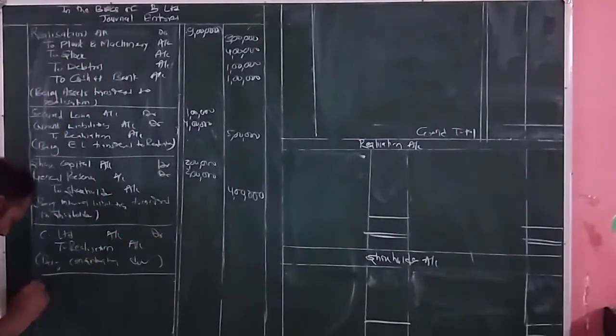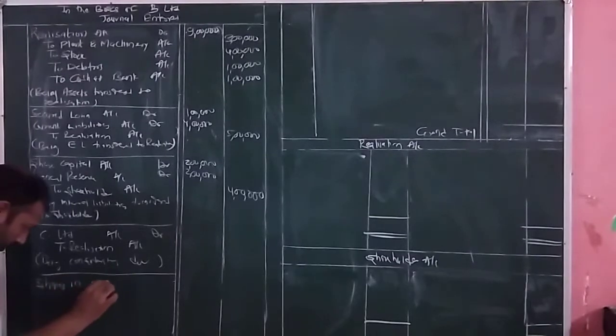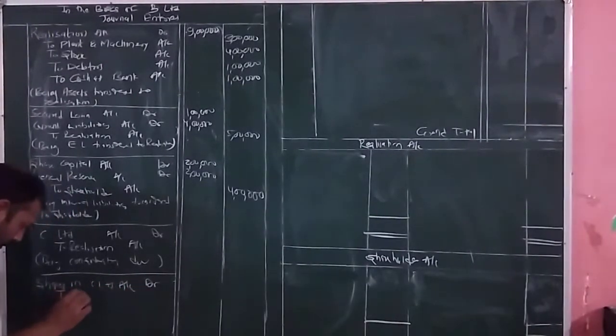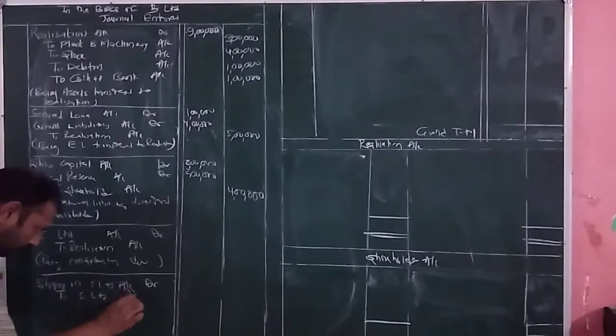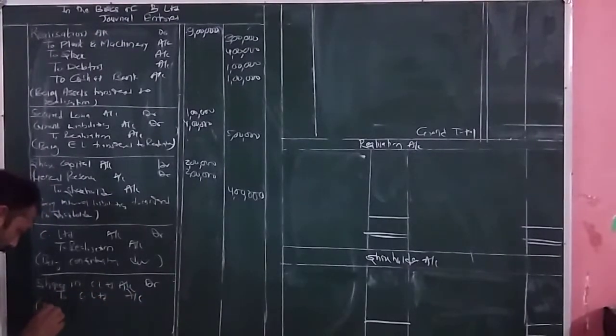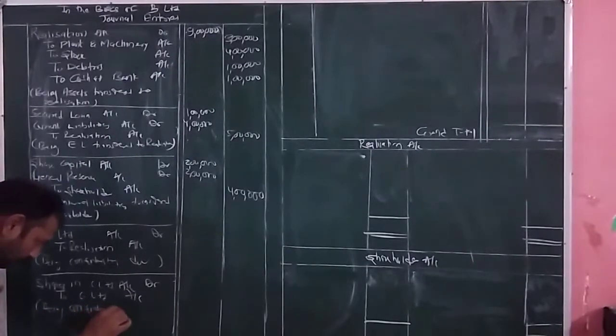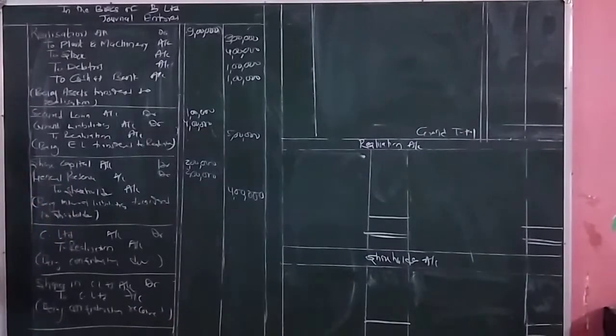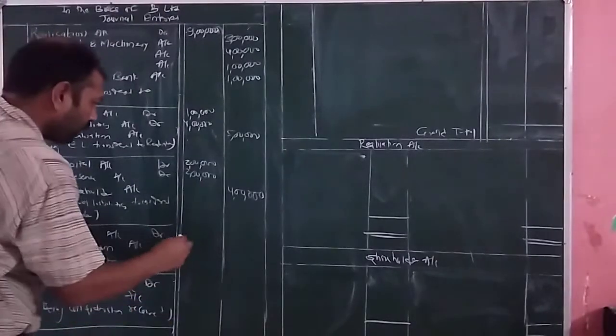So the receipt will be shares in C Limited account debit to C Limited account, being consideration received, and the amount of consideration was rupees how much?